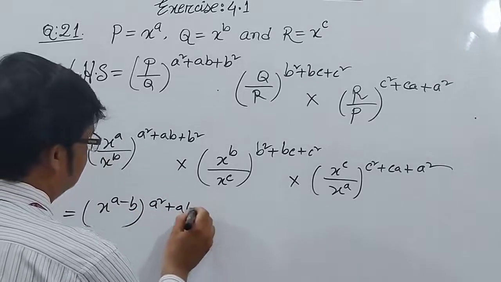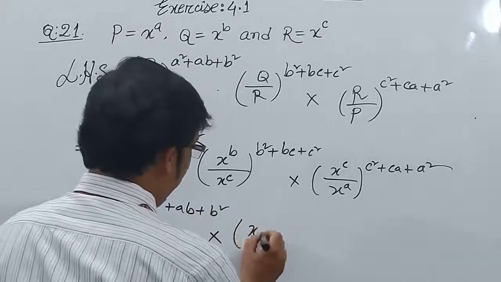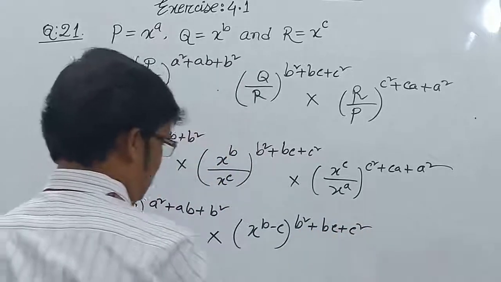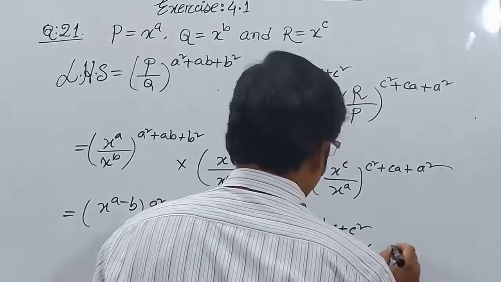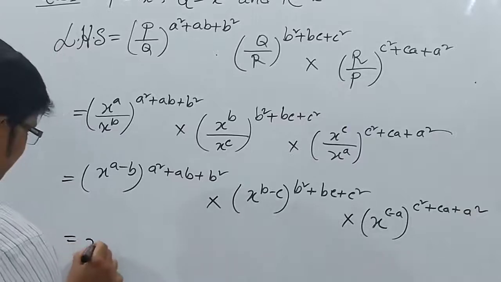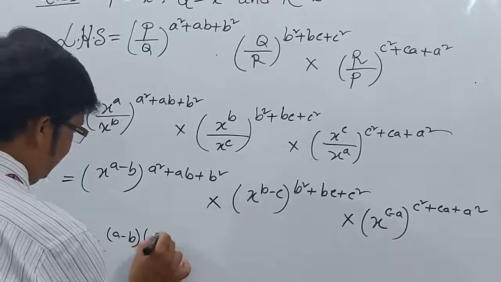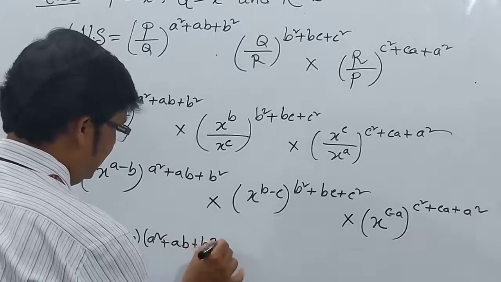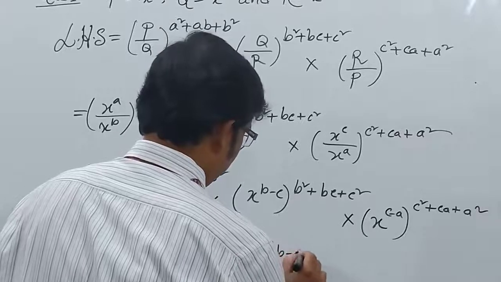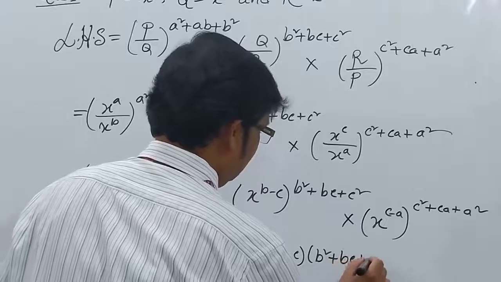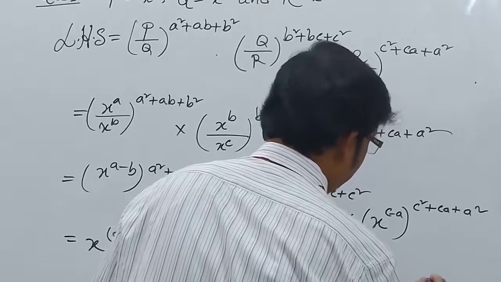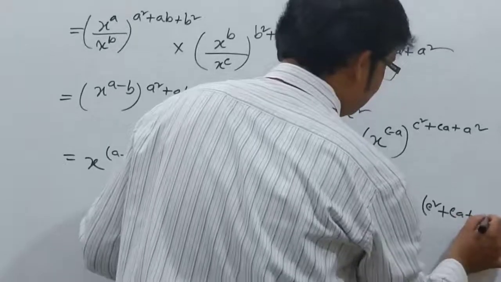So x^(a−b) to the power a² + ab + b², multiplied by x^(b−c) to the power b² + bc + c², multiplied by x^(c−a) to the power c² + ca + a². So x to the power (a−b)(a² + ab + b²) multiplied by x to the power (b−c)(b² + bc + c²) multiplied by x to the power (c−a)(c² + ca + a²).